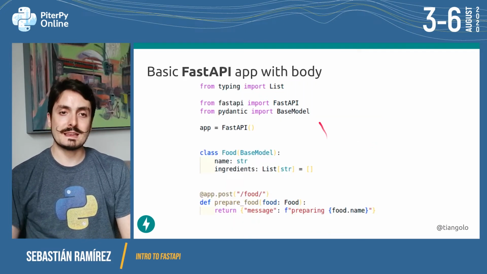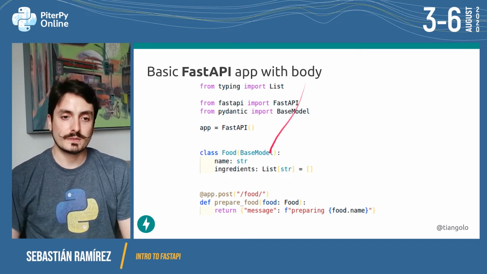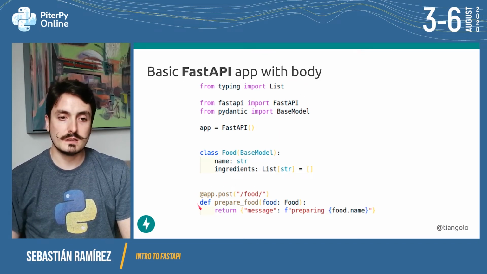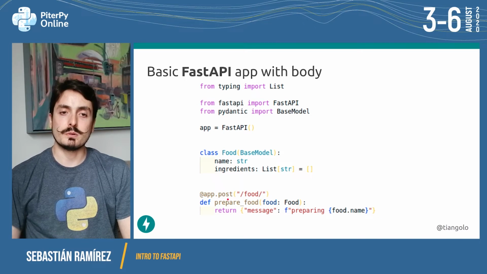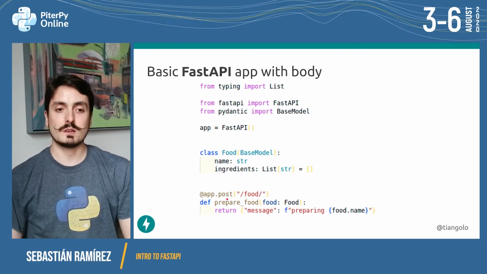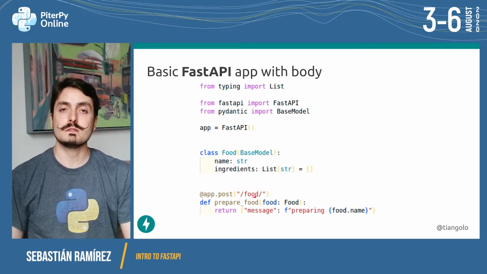Now let's write a basic FastAPI app with a body. We're going to receive a request with a body. So let's go down here. We declare this one as a POST HTTP operation. This is not going to be a GET, but a POST because we want to receive a body. So we say here it's a POST and it goes to /food/.